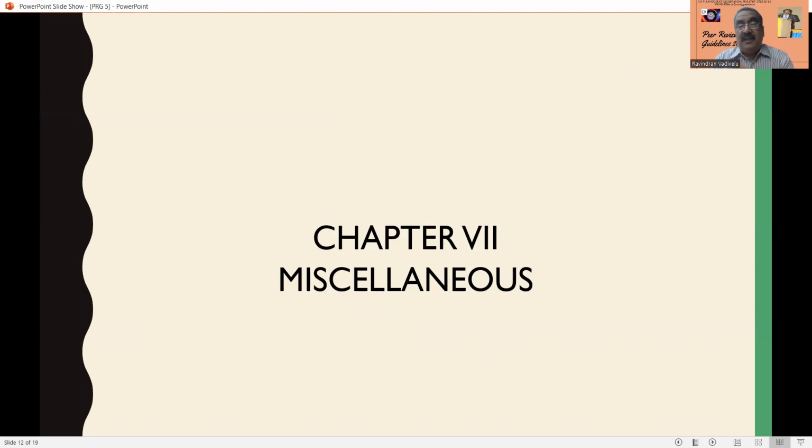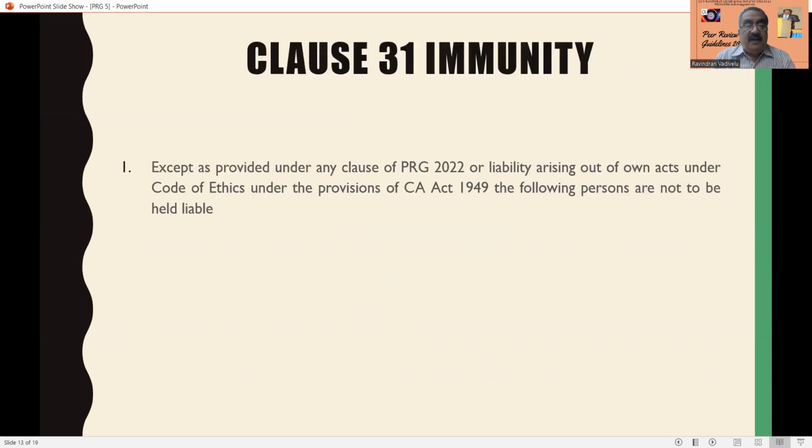Now we are going to see the final chapter, chapter 7 of the Peer Review Guidelines, the miscellaneous area. Here is the immunity available to the peer reviewer and others. Except as provided under the Peer Review Guidelines 2022, or liability arising out of their own acts under the Code of Ethics or the provisions of the Chartered Accountants Act, the following persons are not to be held liable.